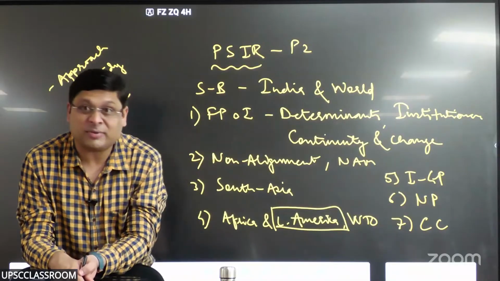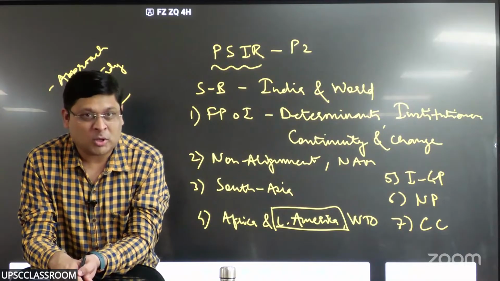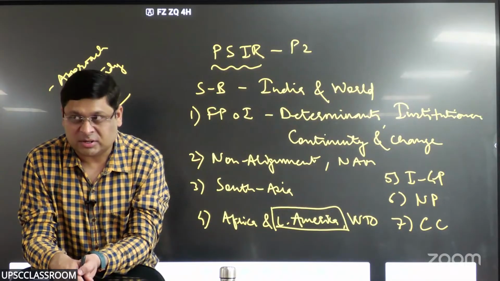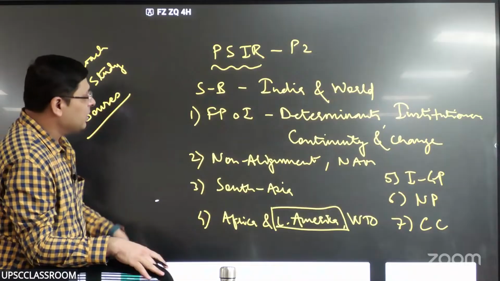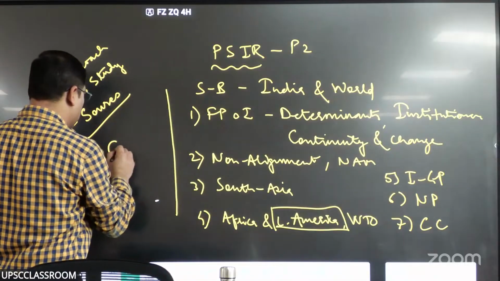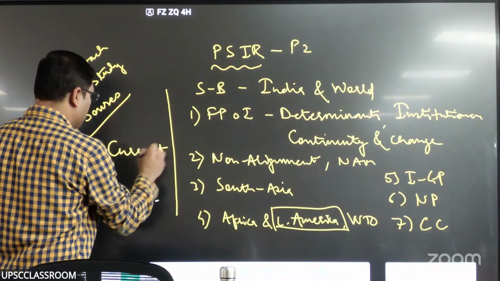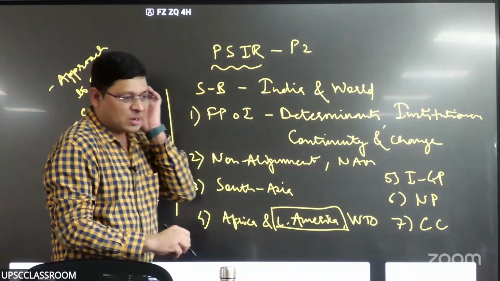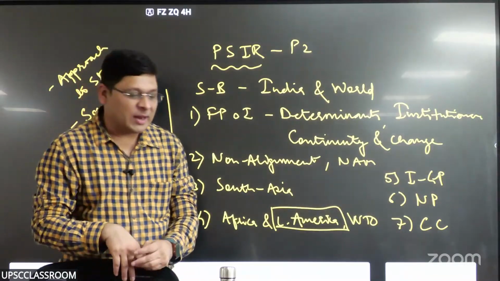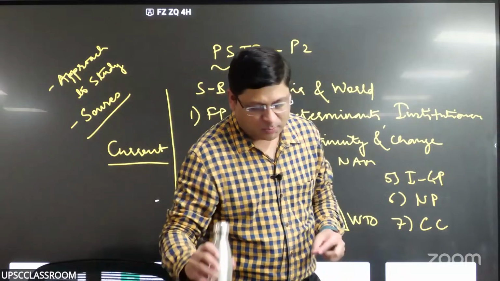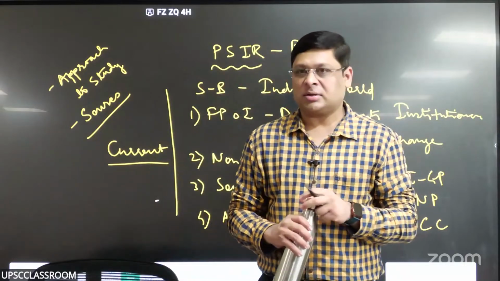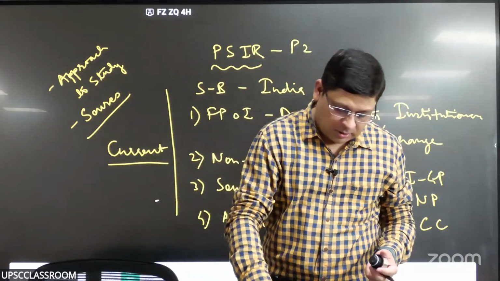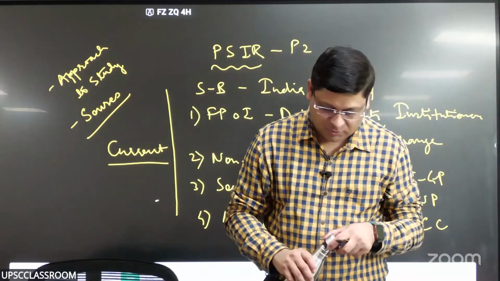The last topic is never ending. You have to go on adding the contemporary developments, and this entire section B has got a very strong current affairs component. So everything that is happening in IR, global politics, you have to keep an eye on that. Is that clear? That is the syllabus that we have, right?